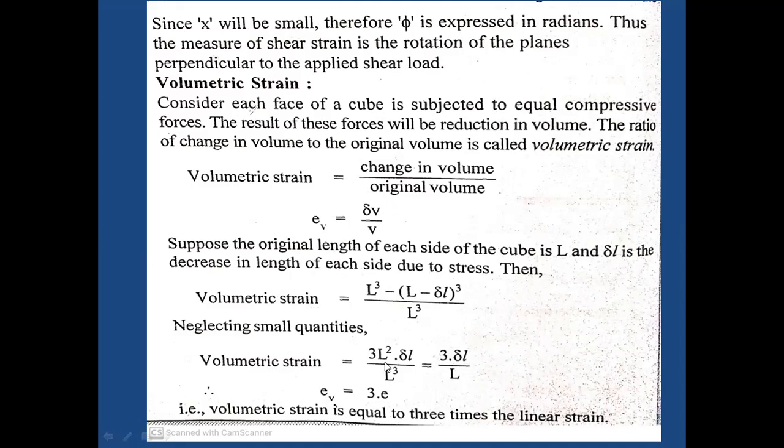After that, neglecting small quantities, that is the higher powers of delta L, the volumetric strain is 3 times L square delta L by L cube, so 3 into delta L by L. Finally, the volumetric strain equals 3 times the normal strain.